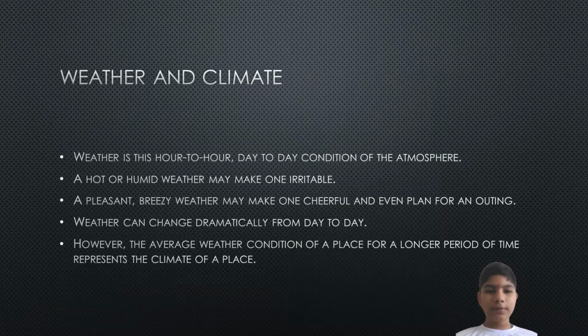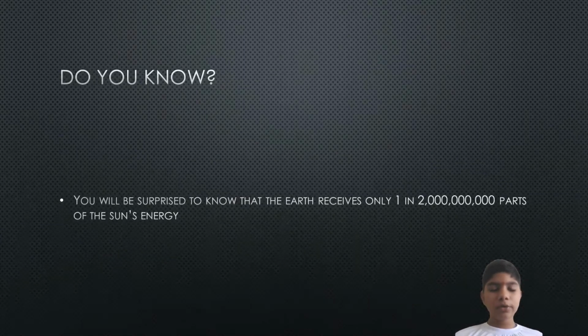Weather and climate. Weather is the hour-to-hour, day-to-day condition of the atmosphere. Hot or humid weather may make one irritable. Pleasant, breezy weather may make one cheerful and even plan for an outing. Weather can change dramatically from day to day. However, the average weather condition of a place over a longer period of time represents the climate of a place. You will be surprised to know that the Earth receives only 1 in 200 crore parts of the sun's energy.